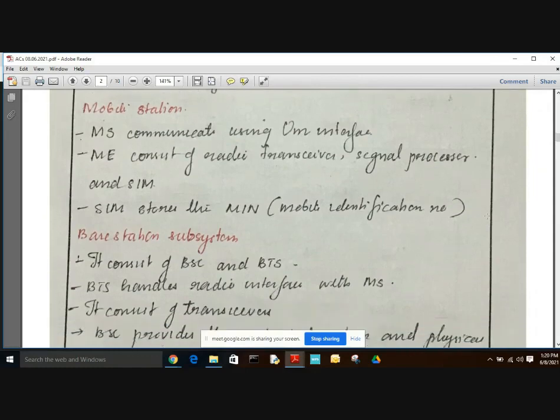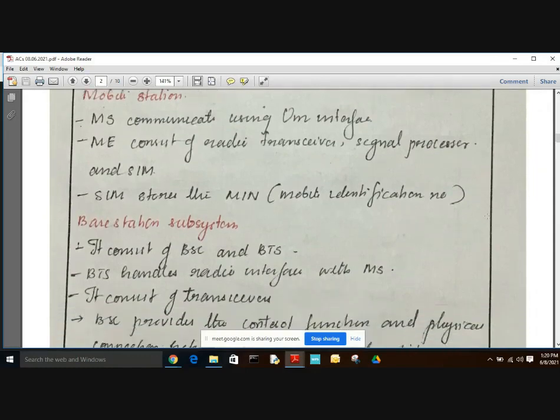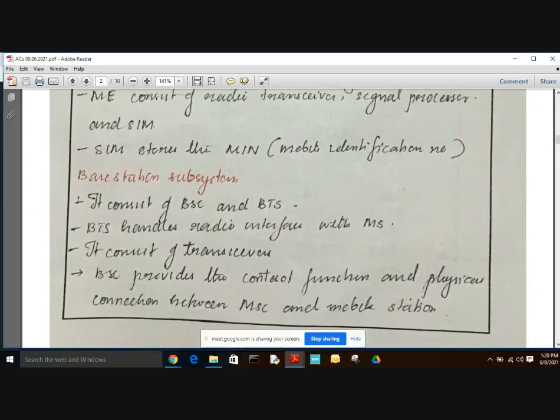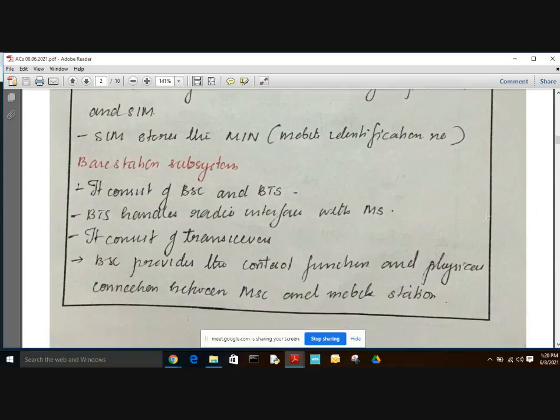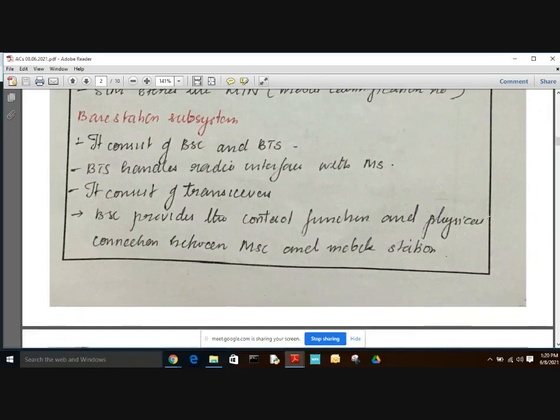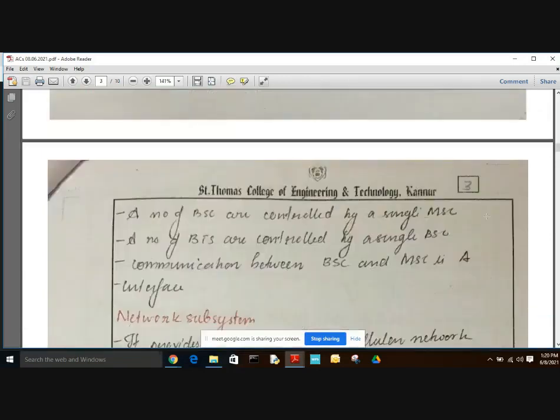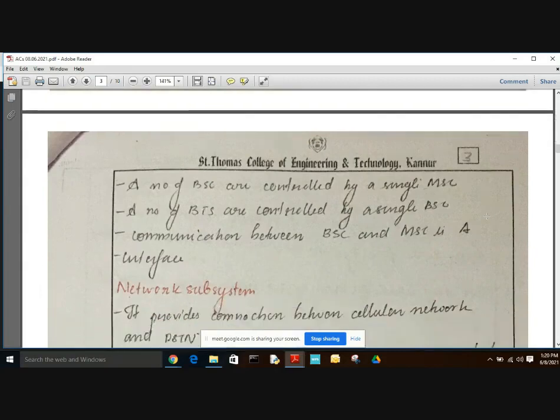And next is our base station subsystem. This base station subsystem consists of BSC and BTS. This BTS handles the radio interface with MS, and it consists of transceivers. And the BSC provides a control function and physical connection between MSC and the mobile station. A number of BSCs are controlled by a single MSC, and a number of BTSs are controlled by a single BSC, and the communication between BSC and MSC is through the A interface.